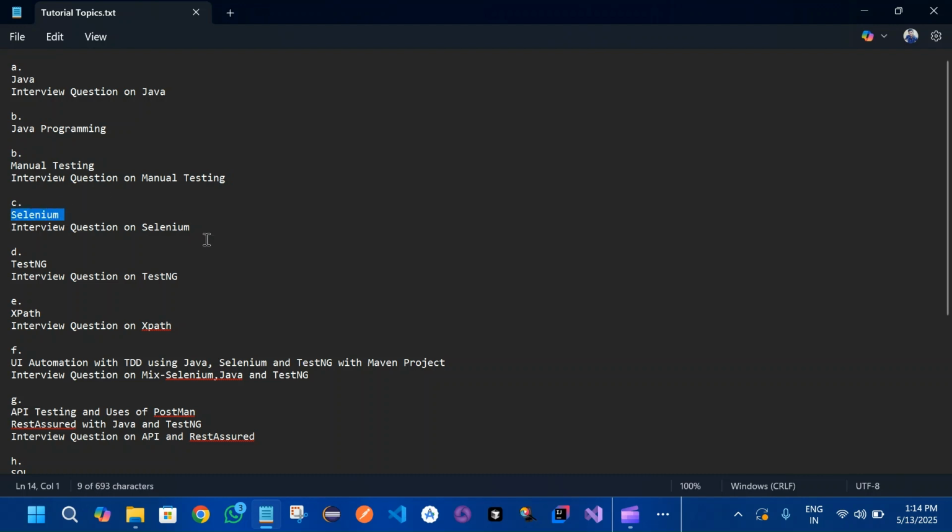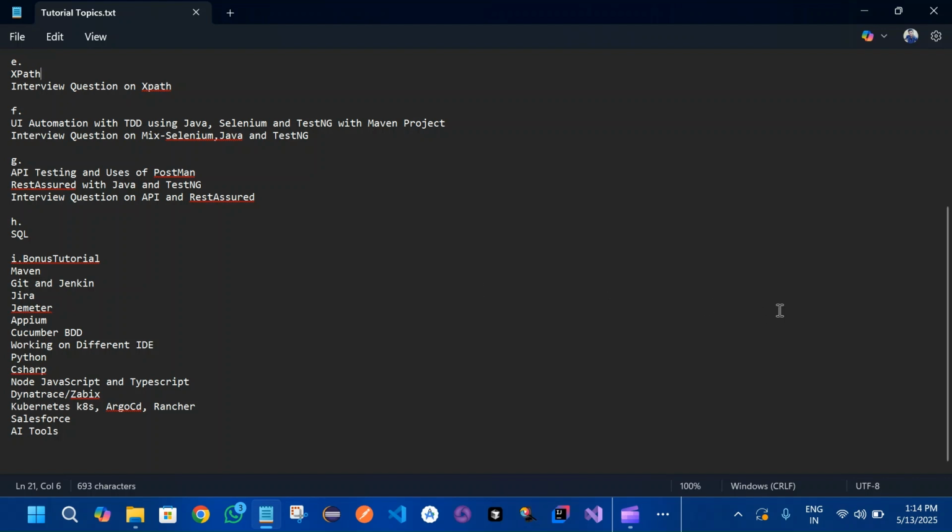And then we'll be doing Selenium. This will be a full session of Selenium, how we do automation with Selenium, with interview questions again as well. So after every session you are getting the interview questions, which is a bonus point for you all. I'll be keeping all those questions at the end of my session, after each topic. Then comes TestNG. For the TDD framework, we'll be covering TestNG and the interview questions as well, and we'll be learning about XPath, the working of XPath in full.